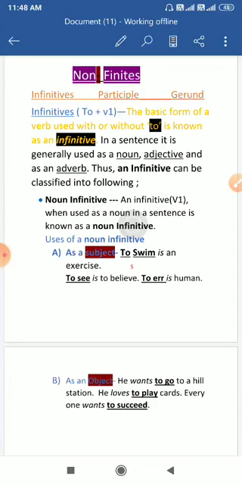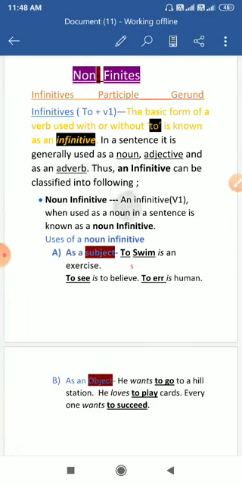And when it is used as a noun, and how is a noun used? A noun is used as a subject of the verb, as the object of the transitive verb, as the complement of an intransitive verb. Just like that, infinitives also will be used. The first form of the verb.